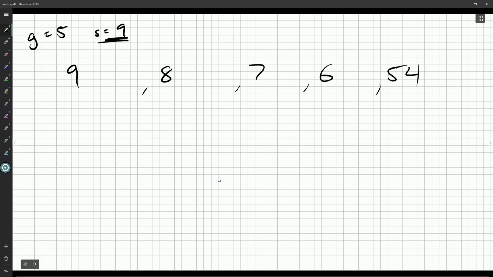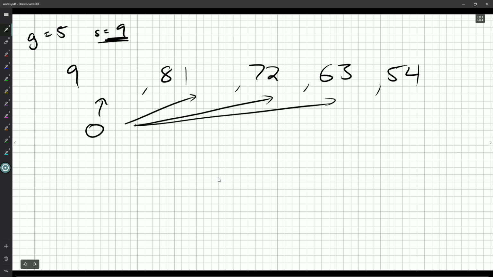Nothing else can really be added to that group, except maybe 0. And just like 0 could be added over here, if it's not over here. But 0 is the only other thing that can go with the 9. Okay, how about 3? Well, can't go with the 7, 8, or 9, but it can go with the 6. 2 can go with the 7, and 8 and 1 can be paired up. How about 0? Well, as I said, 0 could go in any of these groups. So we've got choices for 0.